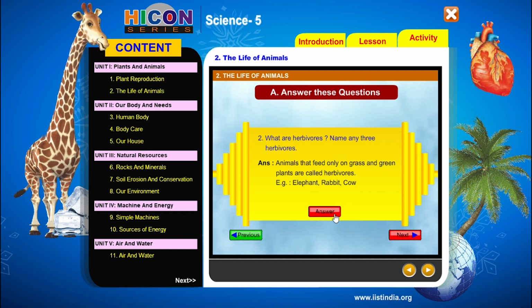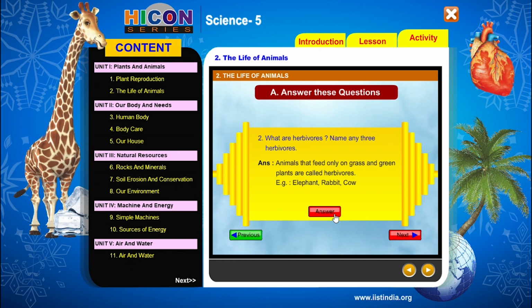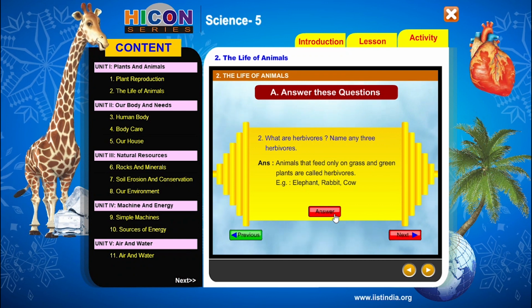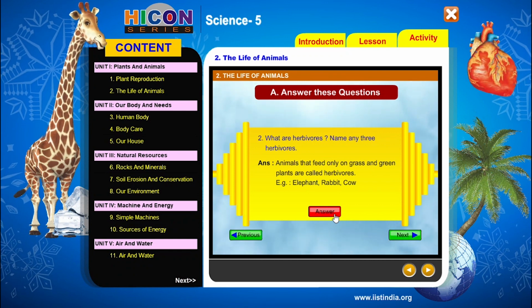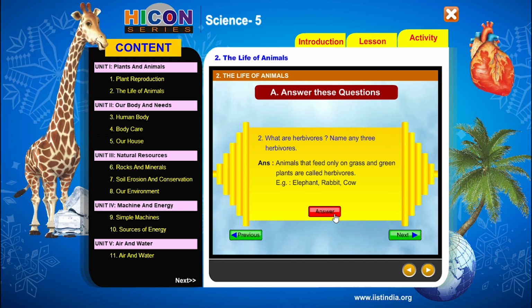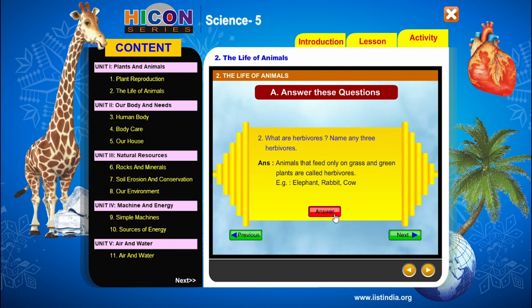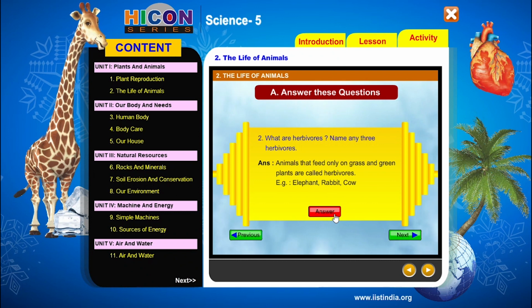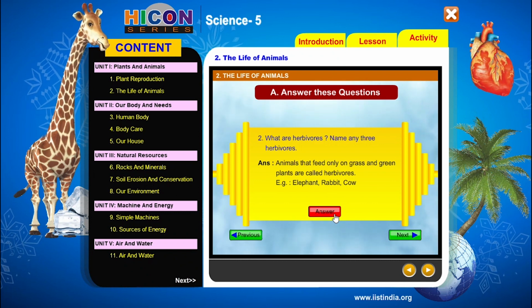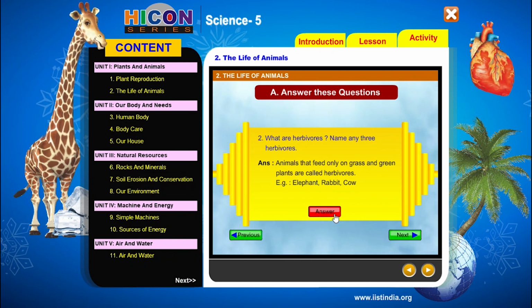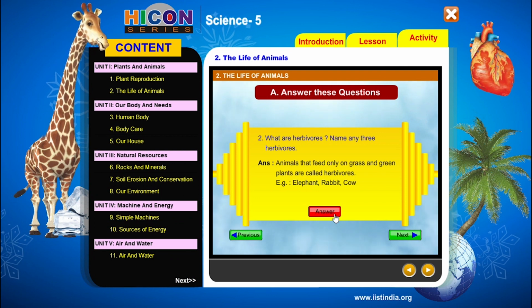There are some more examples for herbivores that we have already discussed in the chapter. For example, some more examples for herbivores are zebra, giraffe, horse, deer, rabbit, sheep, goat, etc. So children, elephant, rabbit, cow, buffalo, sheep, goat, deer, horse, giraffe, zebra, all these are examples for the herbivores. So this is about herbivores, and now go to the next question, that is the third question.